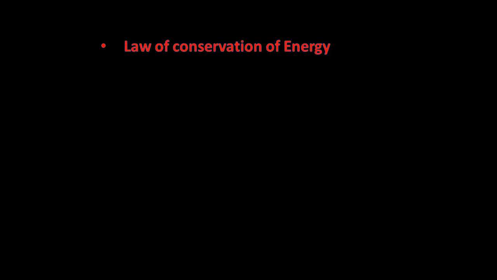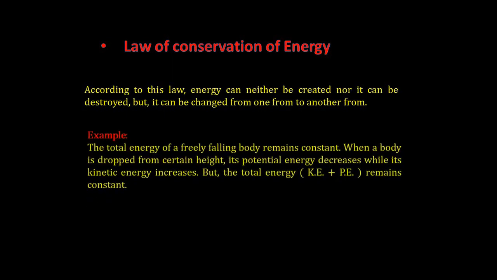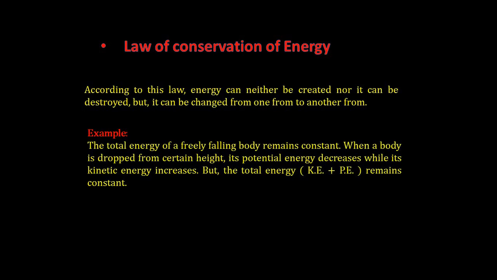Now we see the law of conservation of energy. According to this law, energy can neither be created nor destroyed, but it can be changed from one form to another form. For example, the total energy of a freely falling body remains constant. When a body is dropped from a certain height, its potential energy decreases while its kinetic energy increases, but the total energy remains constant.